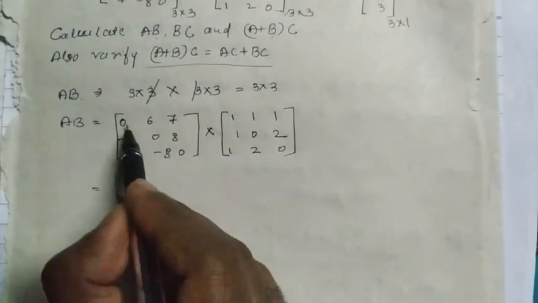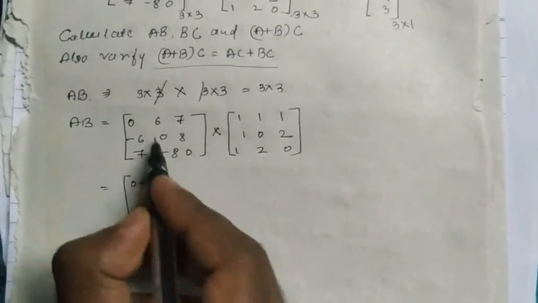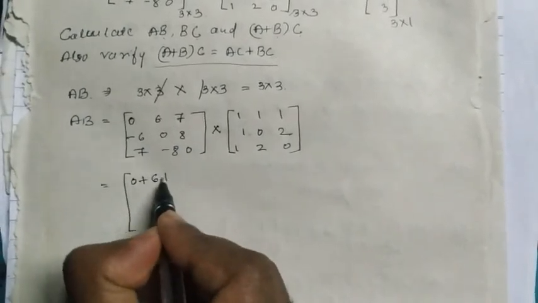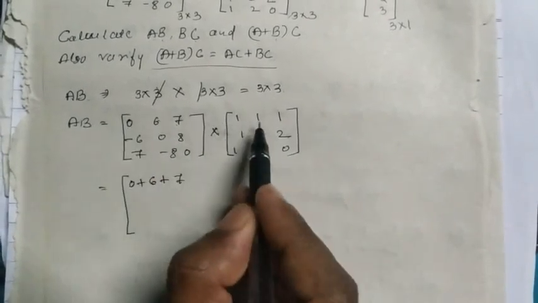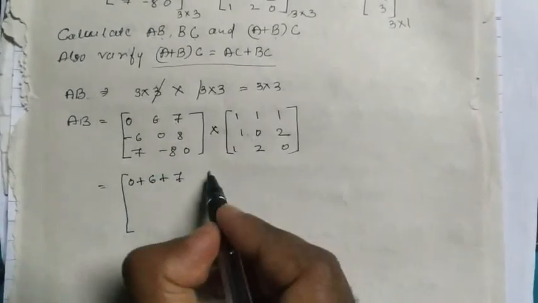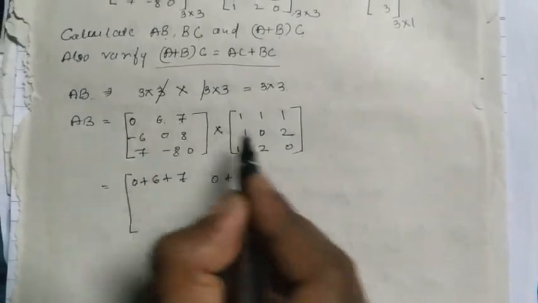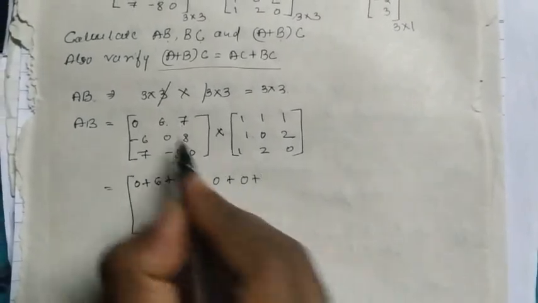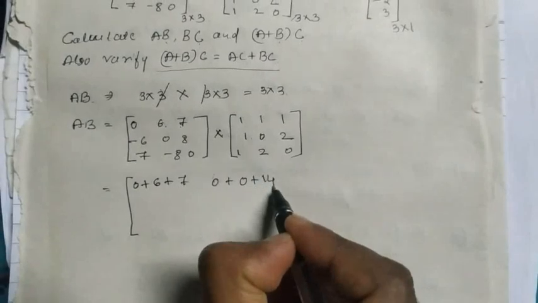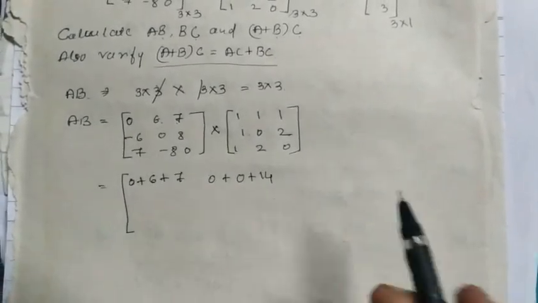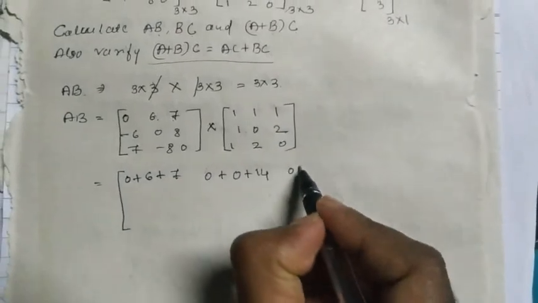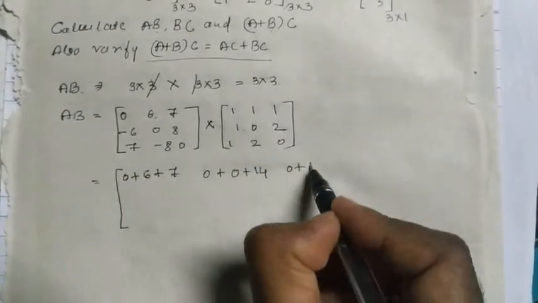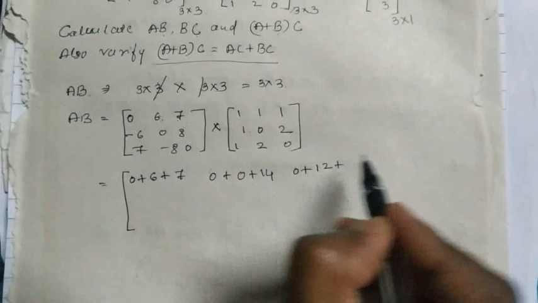First row, first column: 0 into 1 is 0, plus 6 into 1 is 6, plus 7 into 1 is 7. First row, first column is over. First row, second column: 0 into 1 is 0, plus 6 into 0 is 0, plus 7 into 2 is 14. So first row, second column is over. Next, first row, third column: 0 into 1 is 0, plus 6 into 2 is 12, plus 7 into 0 is 0.